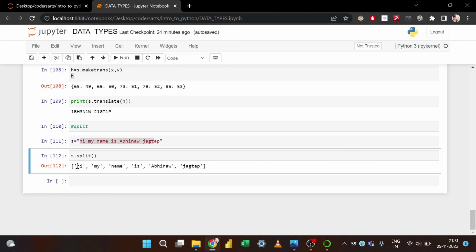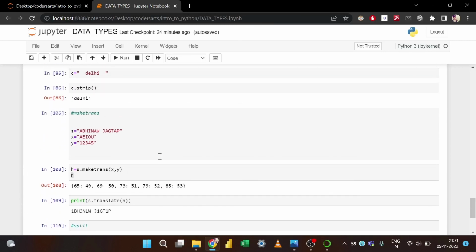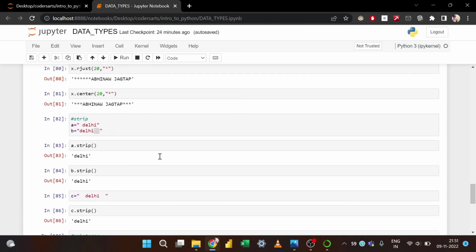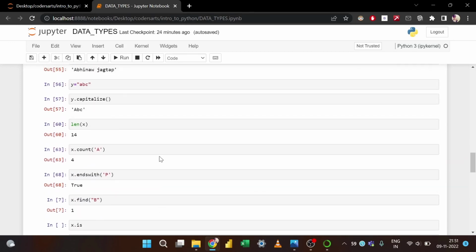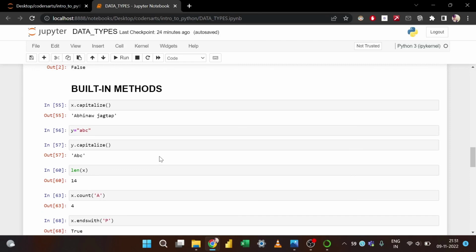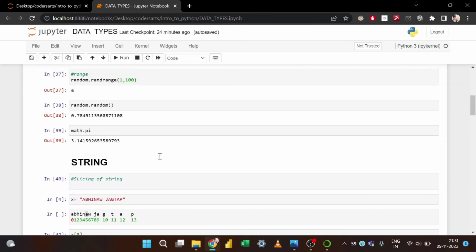It just divided the complete string into different strings, and kept all these things inside one complete list. So these are the most essential and powerful functions that we generally use, especially for strings, and they are going to be really helpful for you.